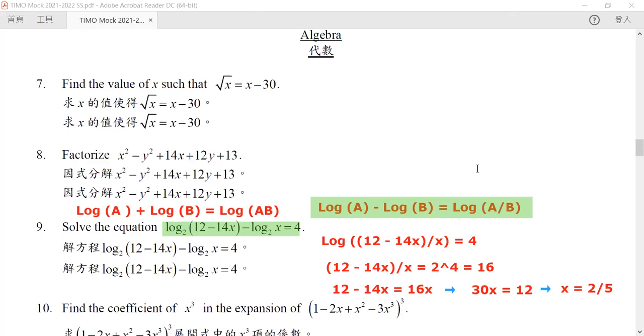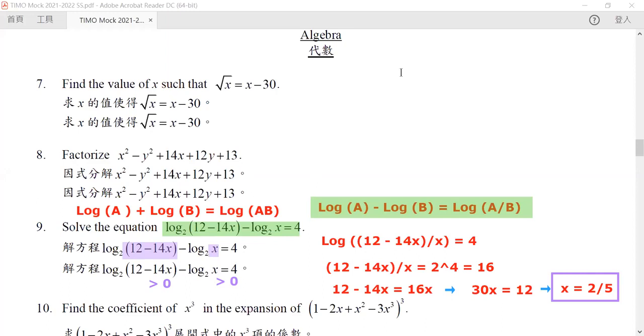Okay, so our x is equal to 2 over 5. Remember that whenever you finish it, do check that, because within this log function, this must be greater than 0. Again, because my arithmetic is not that good, I misunderstood this, mistaking it as one of them being more than 0, but it's not. So this question is okay. So this is how we do question 9.